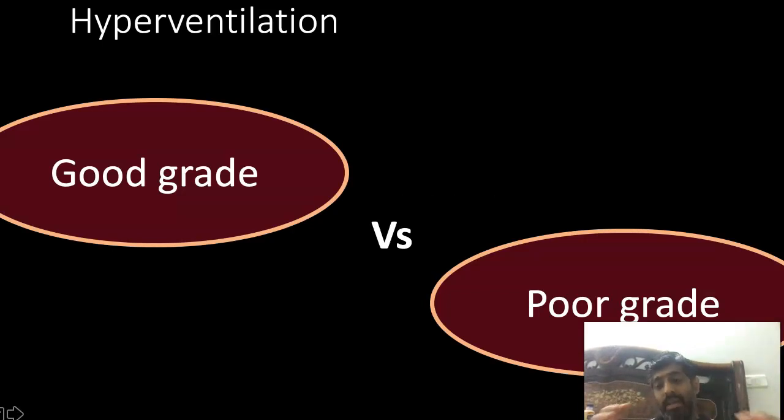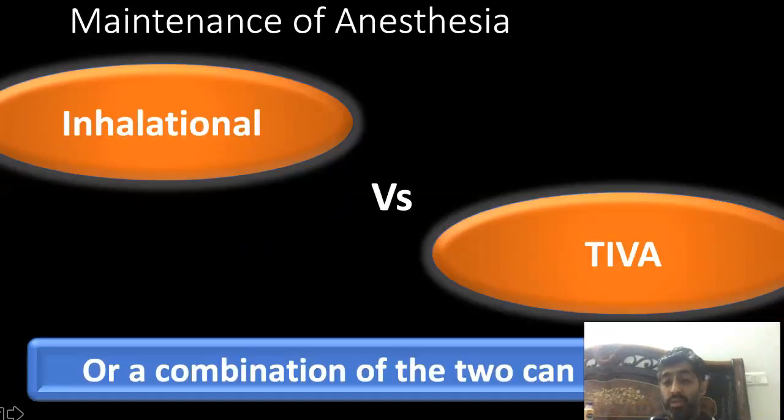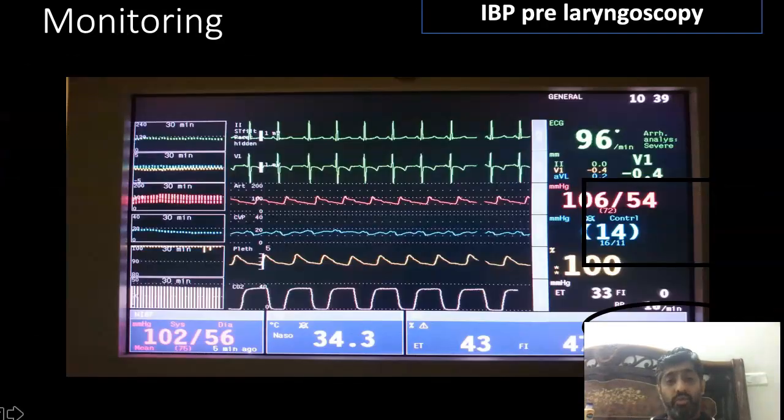It doesn't make a difference whether your patient is going for clipping or coiling, but it's the grade of the patient which is going to make a difference at the time of induction. Okay, but an A line needs to be taken. Good IV cannulas need to be taken. Whichever way of anesthesia you use, we generally prefer the inhalational anesthesia technique. I already told you that technically it seems to be easier.